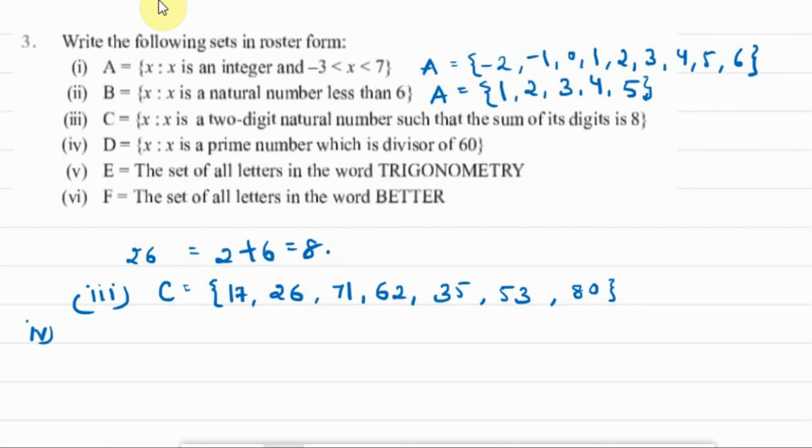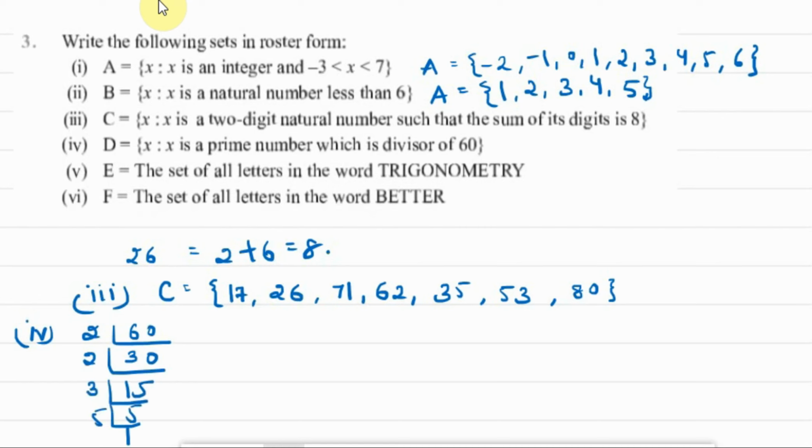Question part 4: the set of all the prime numbers which are divisors of 60. We have to enlist the prime numbers which are divisors of 60. So we can do the prime factorization of 60 first. 60 divided by 2 gives 30. Again we can divide it by 2, we get 15. Again we can divide it by 3, we get 5. Then 5 ones are 5.